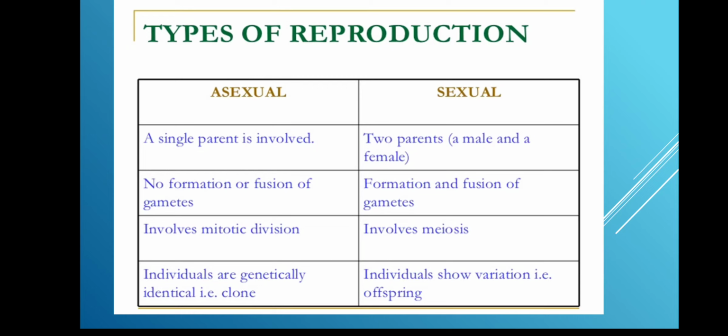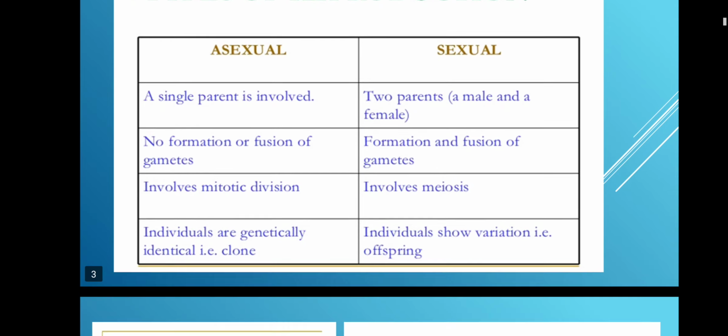In asexual reproduction, individuals are genetically identical. They are very similar to their parent. In sexual reproduction, individuals show variations, that is the offspring. They are similar, but they are not the same as their parents. They have some changes; though they show some characteristics similar to their parents, they are still different from their parents. A slight variation is seen. I explained to you just now about variations, right? That happens only in sexual reproduction.